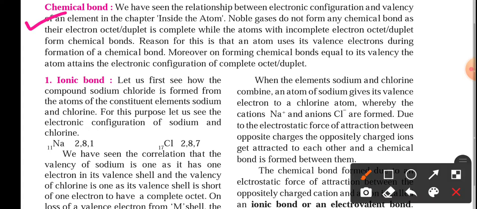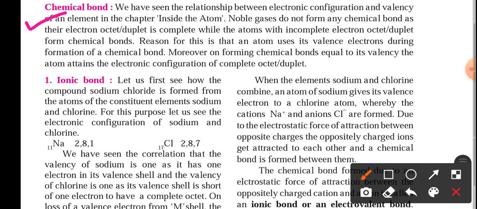When we talk about the chemical bond, we should first recall the electronic configuration and valency of an atom, which we have already studied in the chapter Inside the Atom. If you want, you can refer to that video available on my channel and go through the electronic configuration and the valencies. After that, this part of the chapter will be much easier.